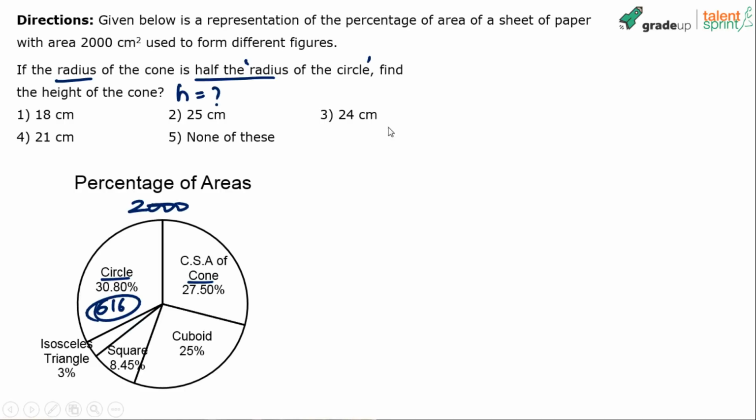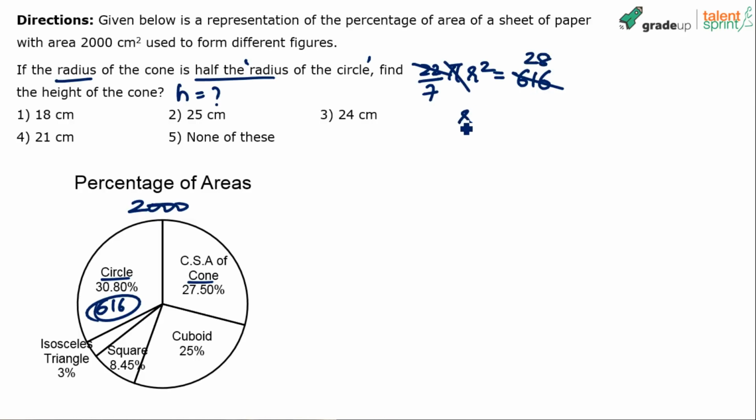Try to do that. So I know that pi r squared is equal to 616, and pi can be taken as 22 by 7. 22 by 7 into r squared is 616. Now simplify this to get the radius of the circle. Is 616 divisible by 22? I think this is 660 minus 44, right? 660 minus 44. Yeah, and I think that goes 28 times. So 30 times minus 2 times, 28 times.